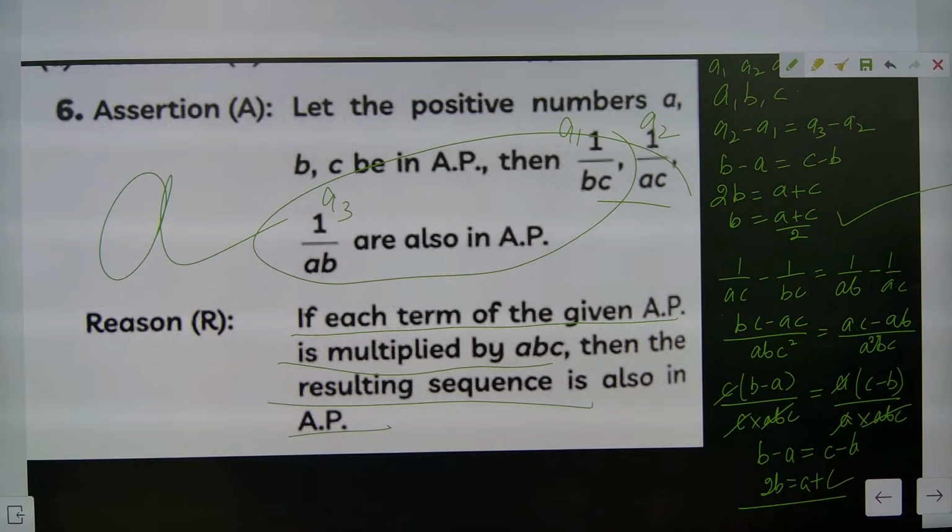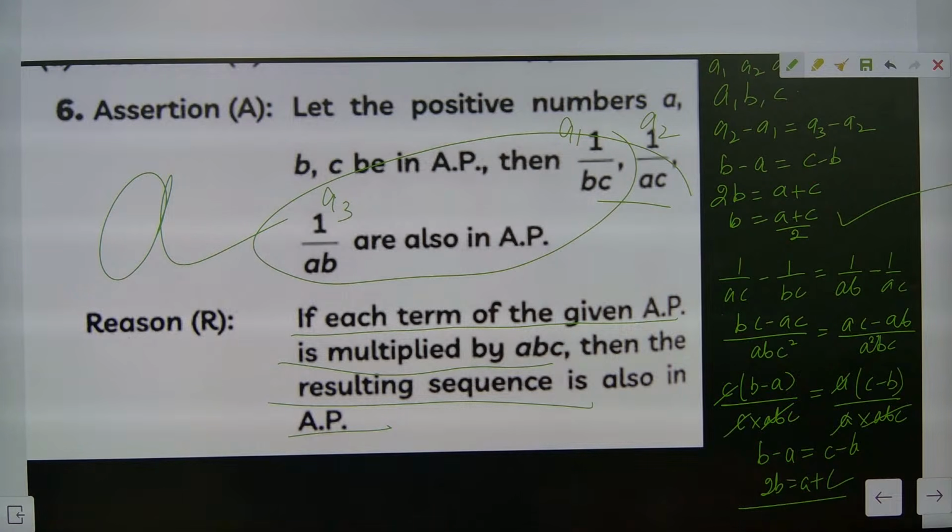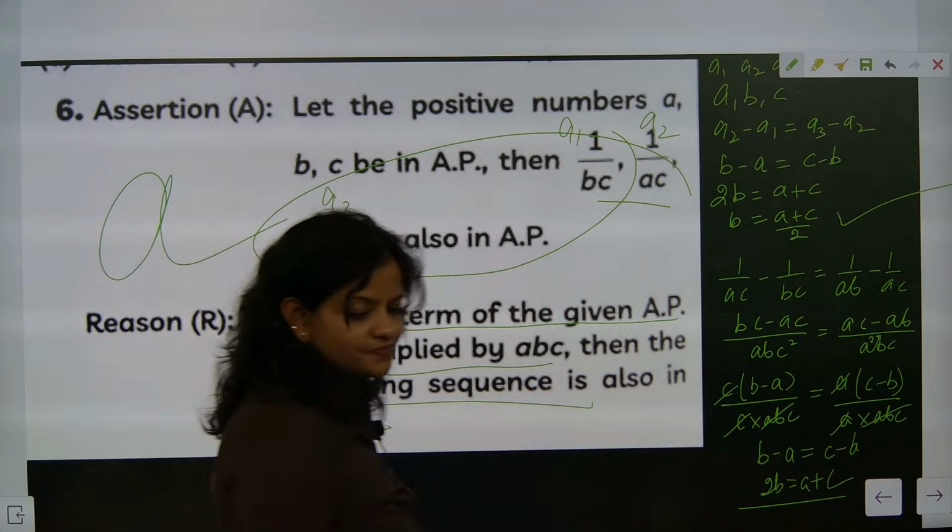Yes, Kritika, the answer is A. You need to understand these types of questions. When you are solving these types of questions, be very, very attentive and be very, very careful in understanding the question. I hope you people have understood how to go with these types of questions.